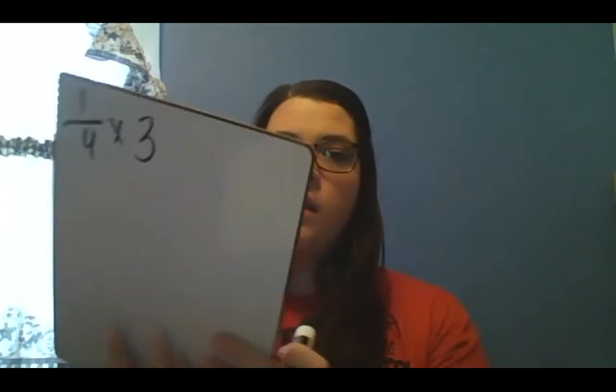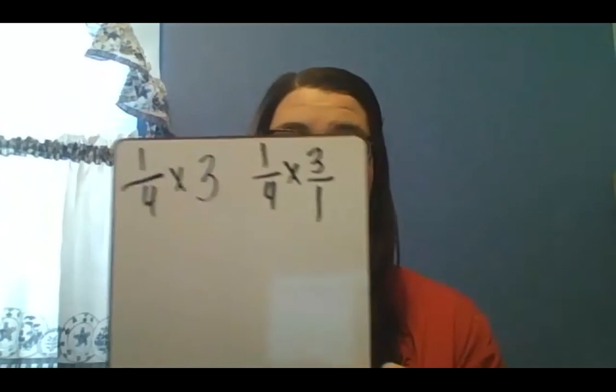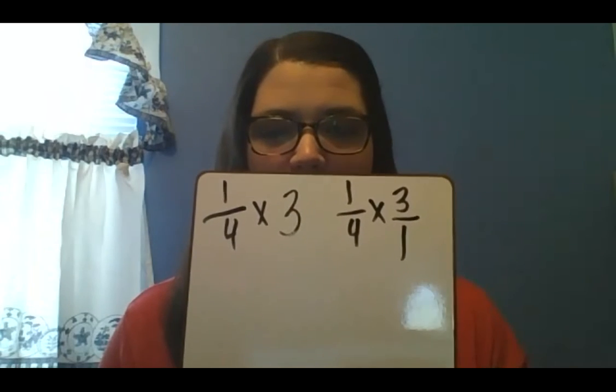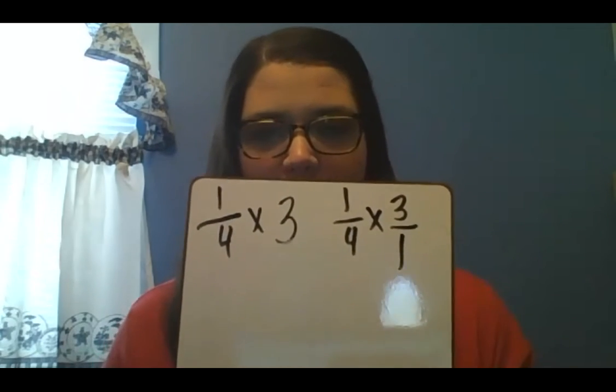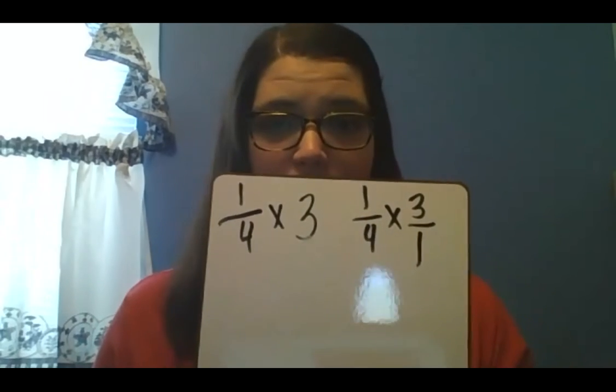So then you would just do 1/4 is how much you would use for 1 batch, and you're going to multiply it by 3 because you're making 3 batches. So this is the same. You set up the problem, 1/4 times, and you just put that 3/1, and you multiply straight across. So you'll do 1 times 3 for your numerator, the top of your fraction, and 4 times 1, the denominator, the bottom of your fraction. And that's how you'll solve it.